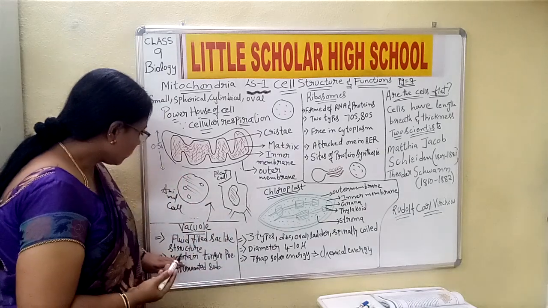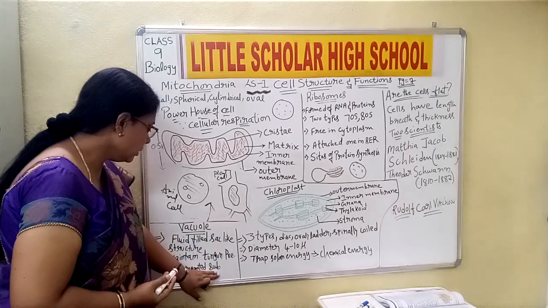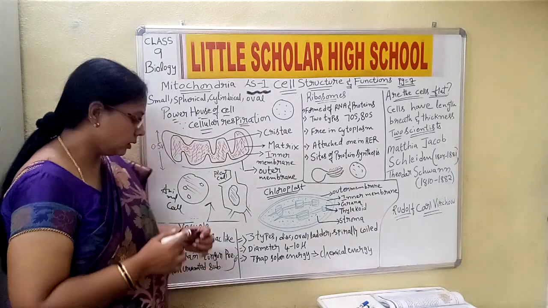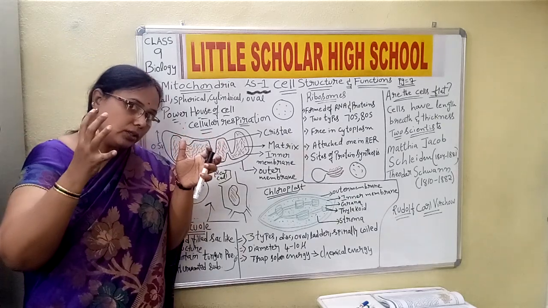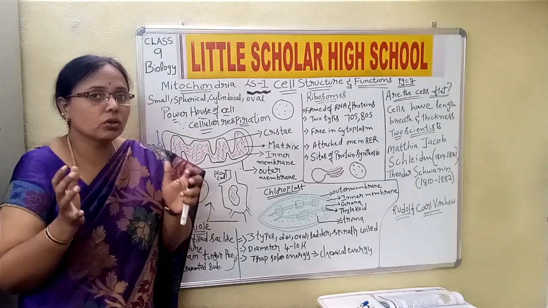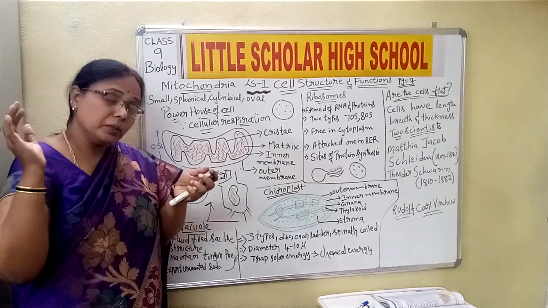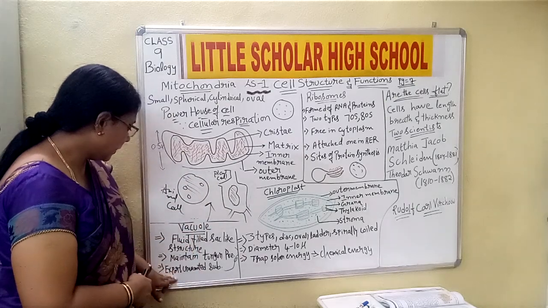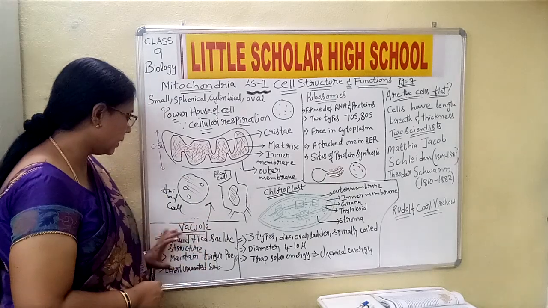Okay, then they maintain the turgor pressure and they export the unwanted substances. What two more points we need to talk about for the vacuole? They maintain the turgor pressure. Turgor pressure is the pressure which is created on the cell, but because of this vacuole, it is able to maintain the structure of the cell or an organism or a plant, we can say. Okay, it is able to withstand the external pressure. Then it is also helpful in exporting the unwanted substances. Very small topic regarding the vacuole.